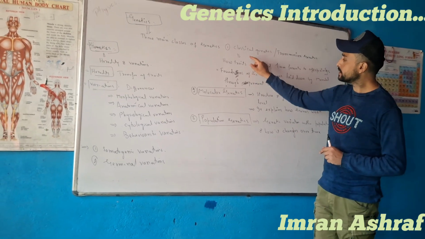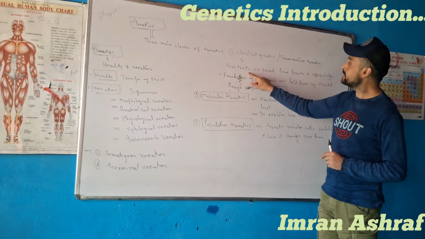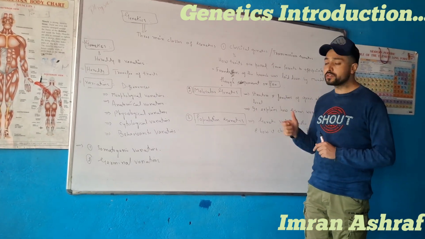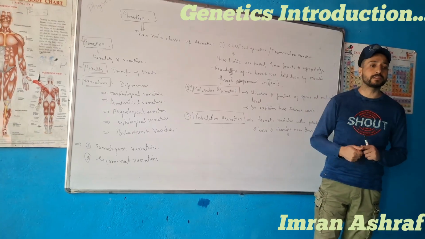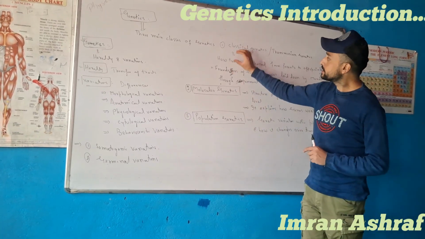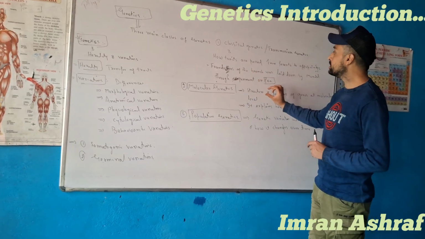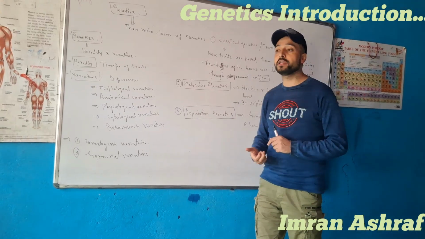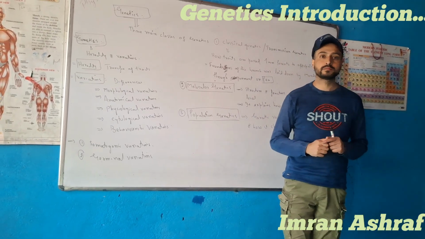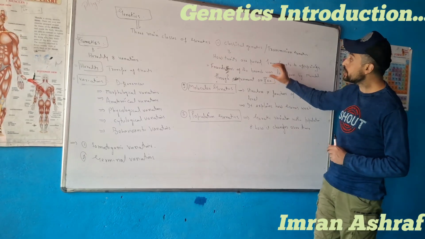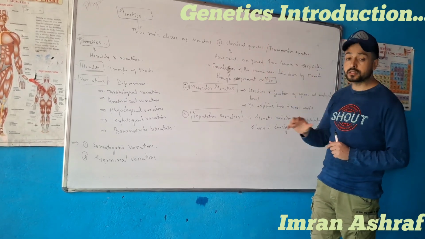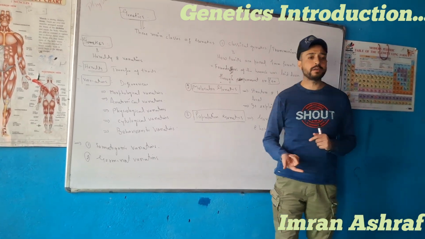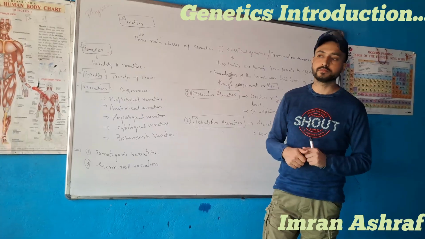Classical genetics explains how traits are passed from one generation to another generation. I can say how traits are transferred from parents to offsprings. Its foundation was laid by Gregor John Mendel through his famous experiment on the pea plant, Pisum sativum. So I am repeating this point: the foundations of classical genetics were laid down by Gregor John Mendel, who performed his famous experiment on the pea plant.